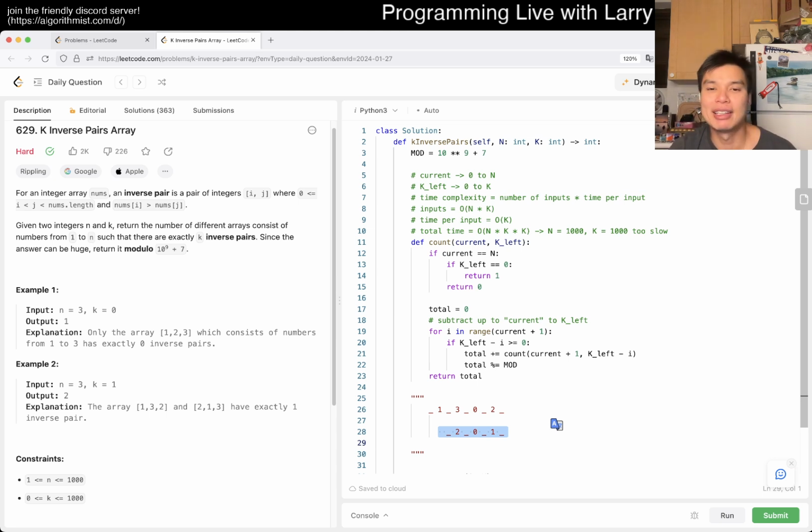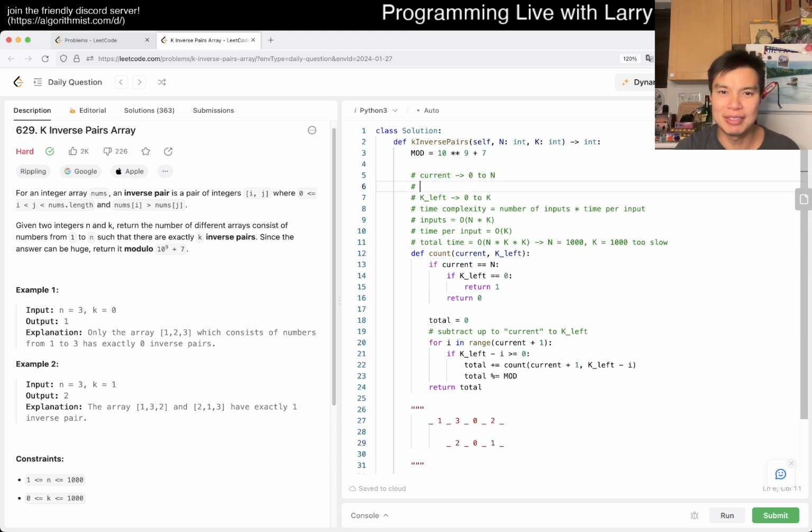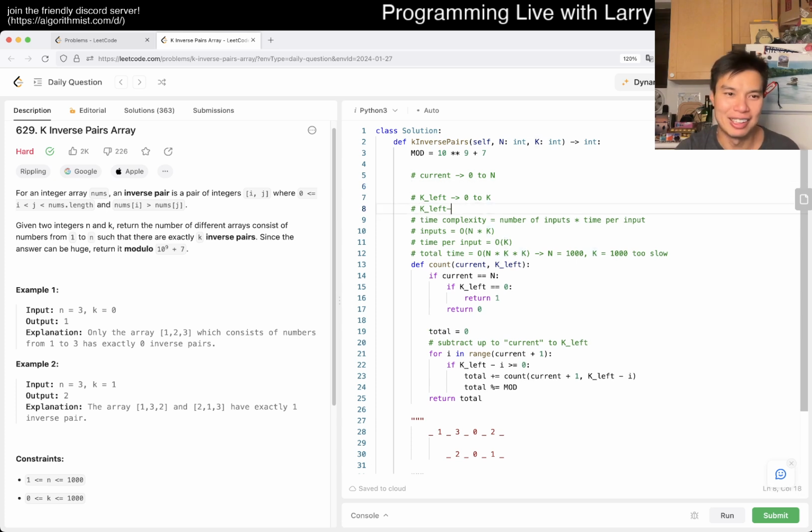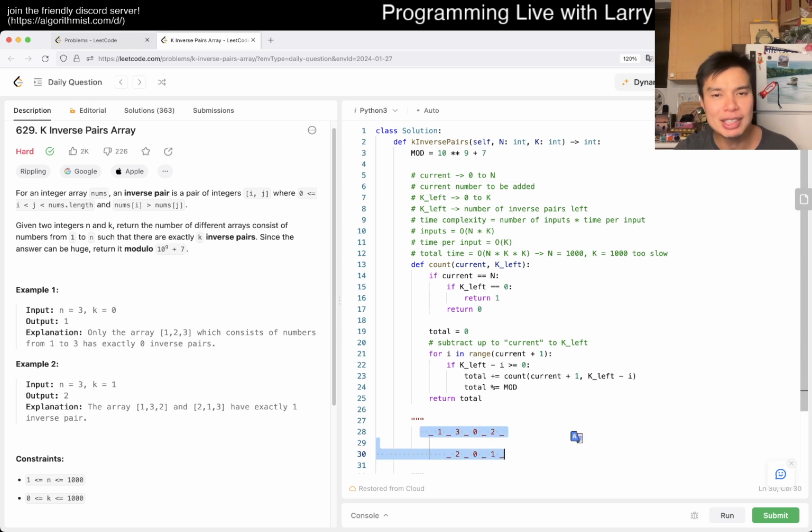Maybe pause a little bit if you are struggling, but one thing that I would change now is to update some definitions, or maybe even some variables. K left is actually pretty straightforward: the number of inverse pairs left. And current used to be the current number to be added, previously. Now to accommodate this, we actually want to say current is the number of fixed items, if that makes sense.